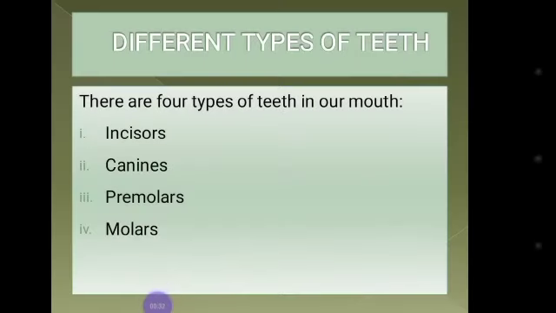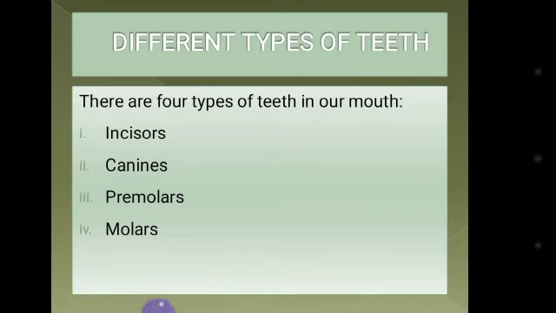The last topic of this chapter is different types of teeth. All of us have 2 sets of teeth in our life. The first one we have since our birth until we are about 6 to 7 years old. These are called milk teeth or temporary teeth. After that, these fall out and the permanent teeth take their place. Do you know how many teeth adult human beings have? All of them have 32 teeth in all, 16 in each jaw.